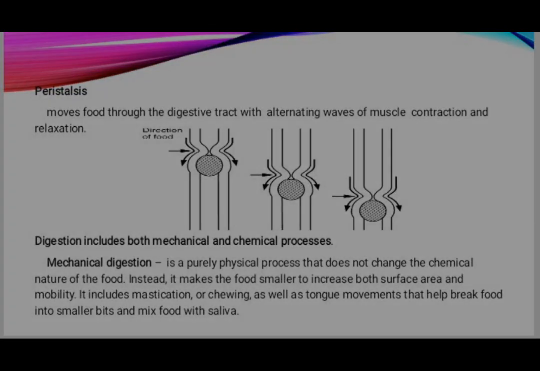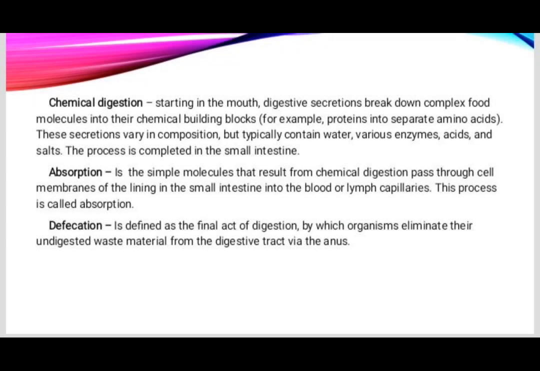Chemical digestion: starting in the mouth, digestive secretions break down complex food molecules into their chemical building blocks, for example, proteins into separate amino acids. These secretions vary in composition but typically contain water, various enzymes, acids, and salts. The process is completed in the small intestine.